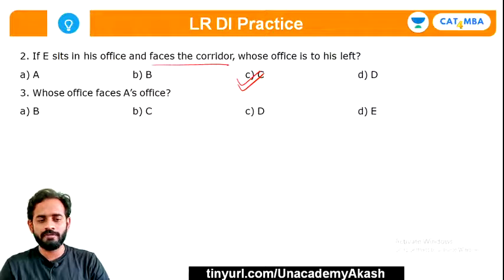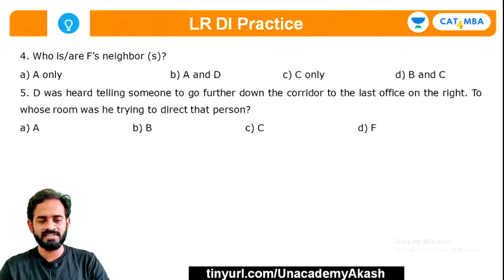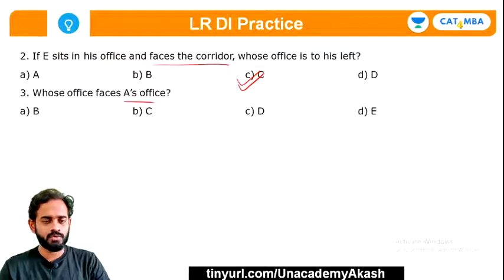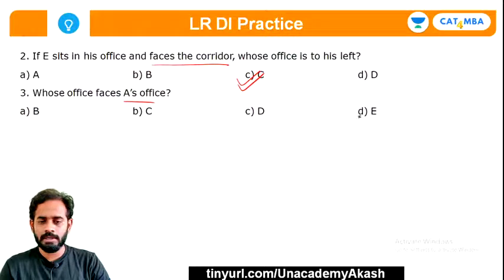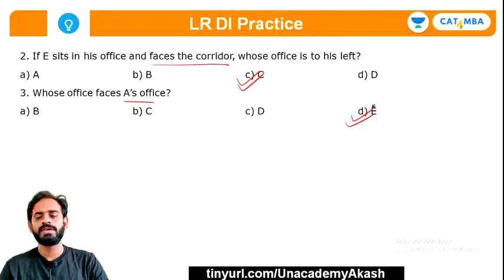Whose office faces A's office? So just a minute. So there is only one option. See, A and E are facing towards each other, right? So the correct answer will be option D. Okay. So E is facing A.